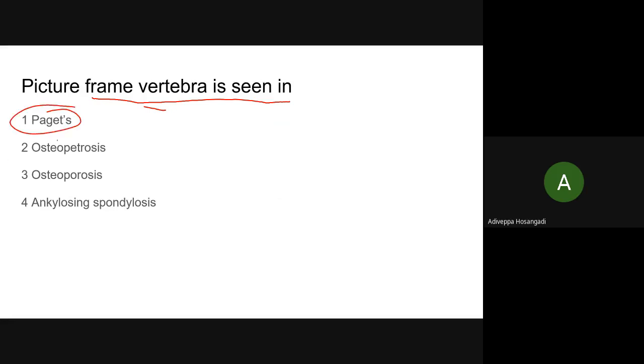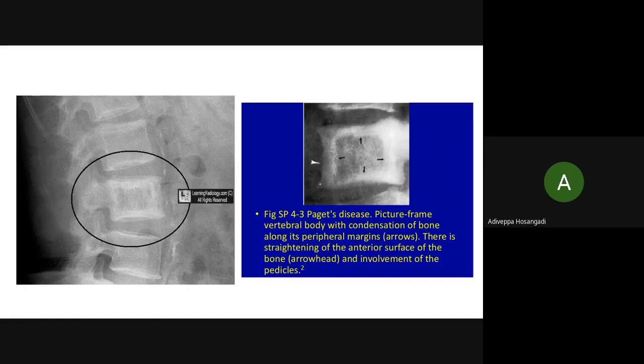Paget's is osteitis deformans. You please remember. I will show you one diagram for this. See, this looks like a picture frame, isn't it? A frame is, I mean, the traditional one. Of course, nowadays there are no frames, isn't it? But the frame means the borders are equal like this.